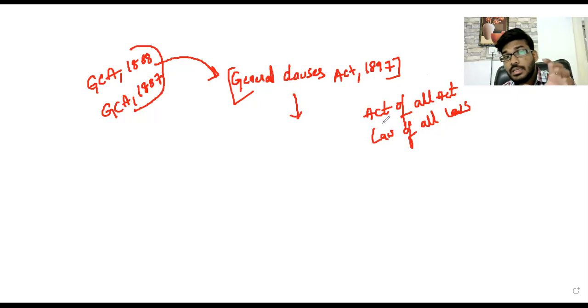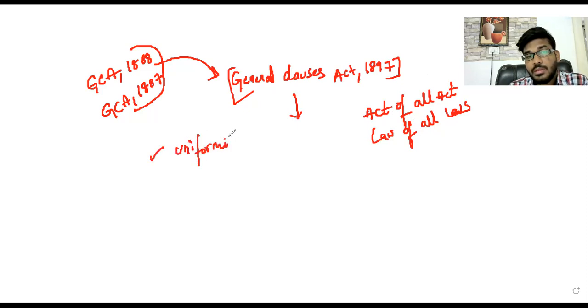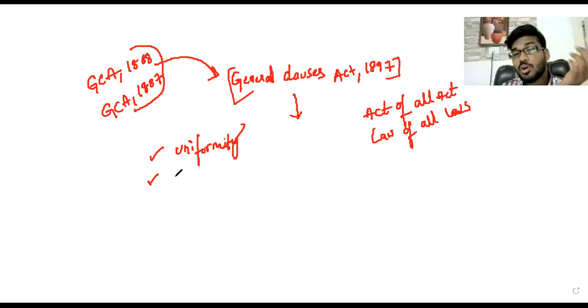Whenever there is no definition in any act, then they can provide the definition, to maintain uniformity. Uniformity in case of definitions, this act was introduced. In some acts, one definition is defined in one way, and the same definition in another act is defined in another way. There is a conflict between the definitions.